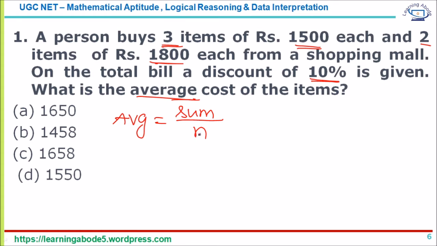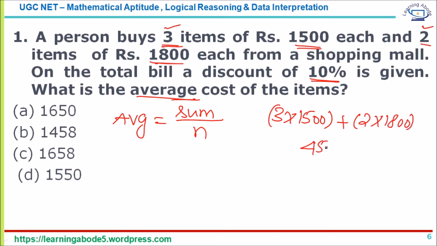We know the number of items is 3 and 2, totally 5 items. Now, let us find the sum. 3 items each costing 1500 plus 2 items each costing 1800. That's 4500 plus 3600, so together it is 8100.